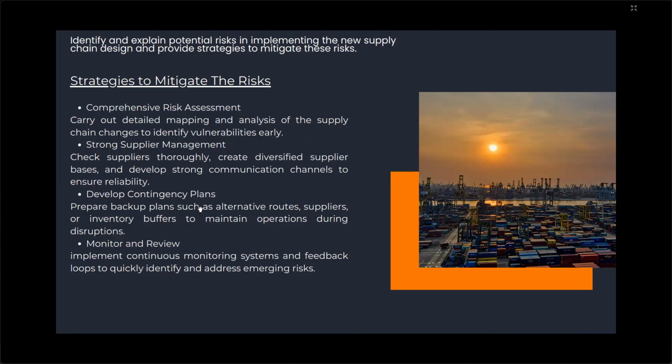And then develop a contingency plan, because this is a new plan or new supply chain model or design. They need a backup plan such as alternative route, supplier or inventory buffer to maintain operation during disruption.